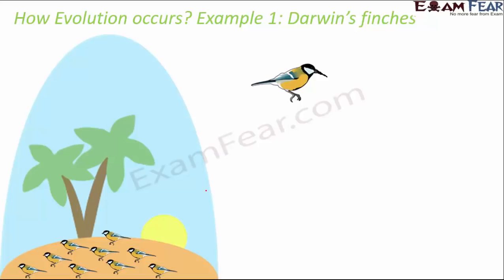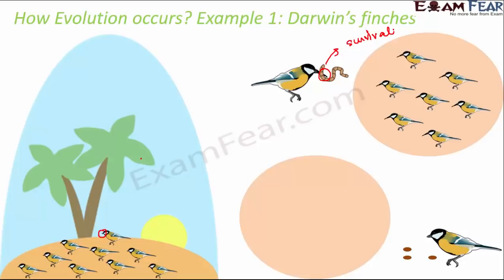Normally the seed-eating birds had short beaks, but some of these birds had longer beaks. Now these long-beaked birds started eating worms, small animal-like things. So they started eating the worms instead of the seeds, whereas the short-beaked birds continued to eat seeds. So basically this long beak gave a survival advantage. As a result, these birds divided themselves into two groups. One was seed eating, the other one was worm eating, right? And as a result, this helped them for their survival.